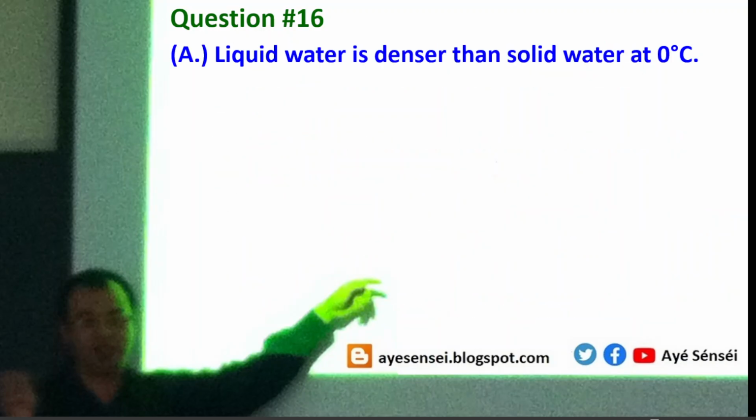So what happens when water receives pressure? If external pressure is applied to water, then of course the volume will decrease.